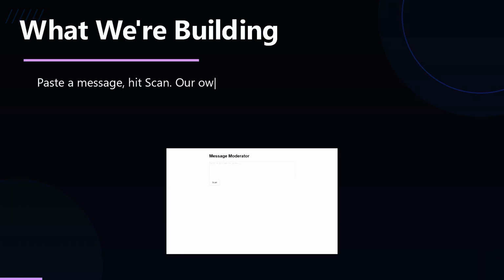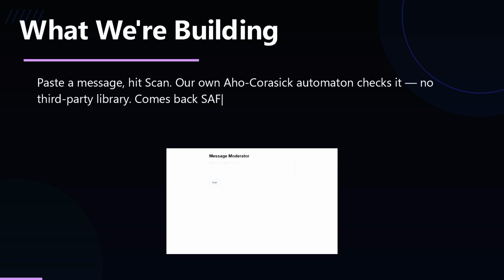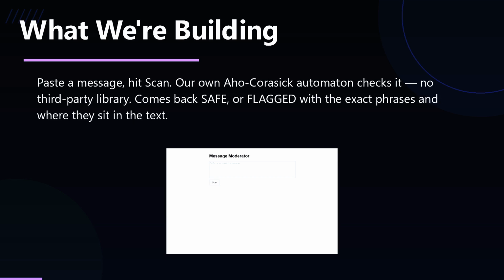By the end of this, you'll have a real API sitting behind a real page. You paste in a message, hit scan, and it tells you safe or flagged, plus which banned phrases it found and exactly where. Every piece of that, the matching engine included. We are hand building, not importing.